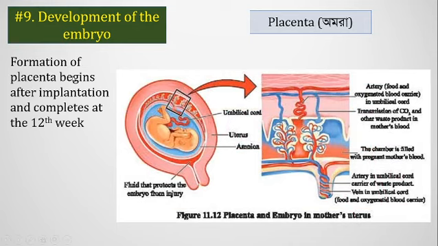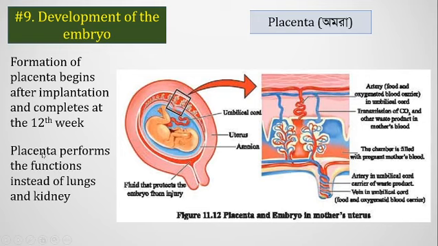The formation of the placenta begins after implantation, and is completed at the 12th week after fertilization. The placenta has crucial roles for the development of the embryo, because it performs the functions of the lungs and kidney for the fetus. It also produces some hormones that are crucial for maintenance of the mother's pregnancy.